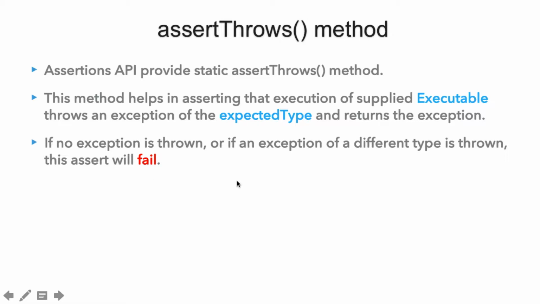Let's say we have a piece of code which throws a RuntimeException. We'll provide the class of RuntimeException in our assertThrows method. But if that exception is not thrown, or any different exception is thrown, then our assert will fail.